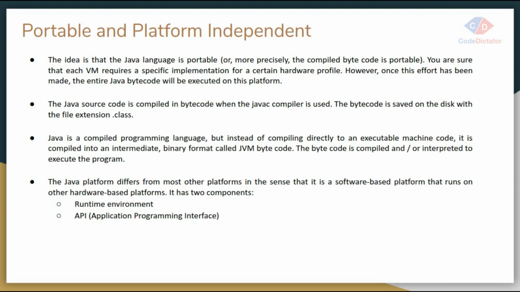So Java is portable. Portable meaning what? You can take that code anywhere with you without modifying that code or that machine-level code. That's why we call it portable and platform independent. You can call your Java APIs from any other technology or any other languages. That's why Java is completely platform independent.